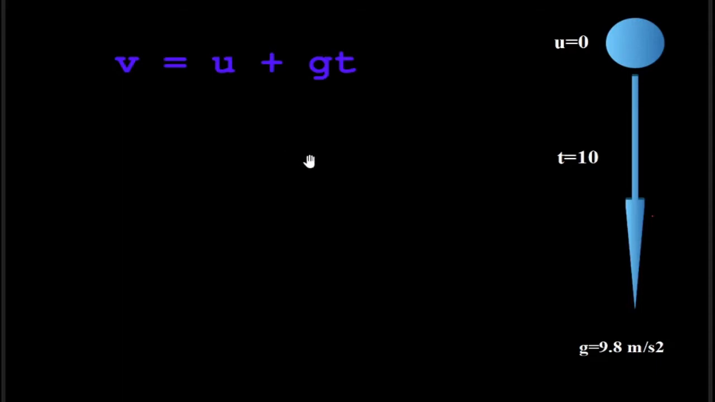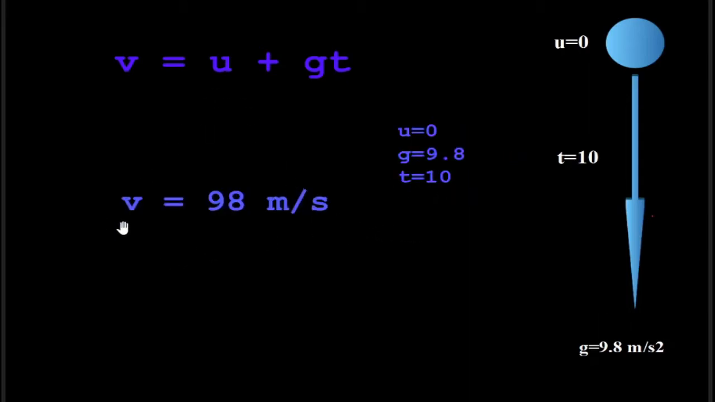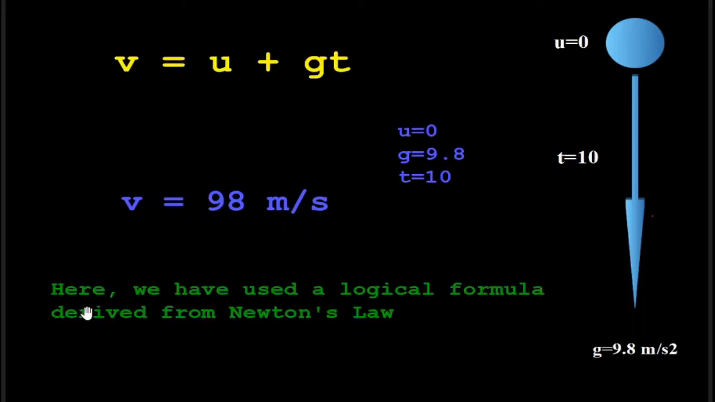In our case, the initial velocity u equals 0 meters per second, gravitational constant g equals 9.8 meters per second square, and t equals 10 seconds. Putting these values in this equation, we get v equals 98 meters per second. Here we have used a logical formula derived from Newton's law.